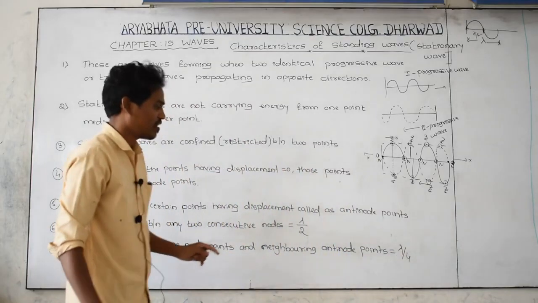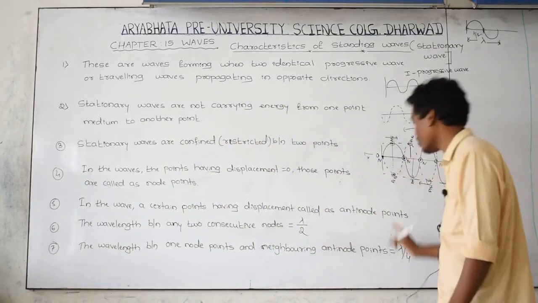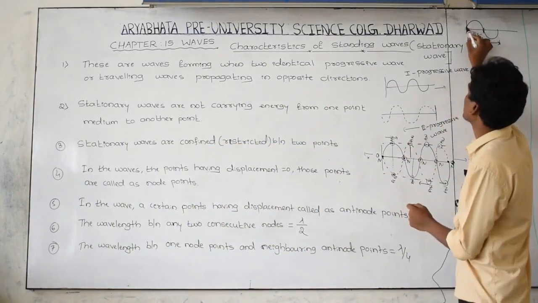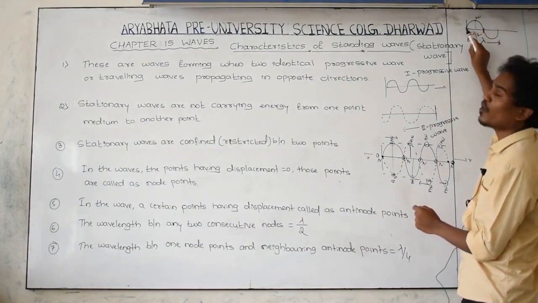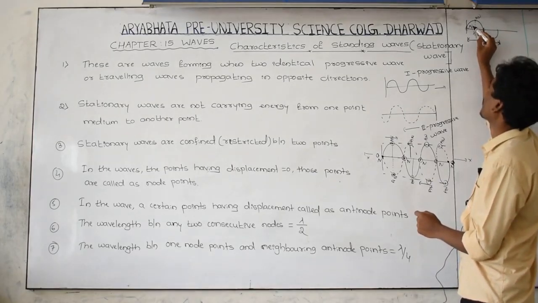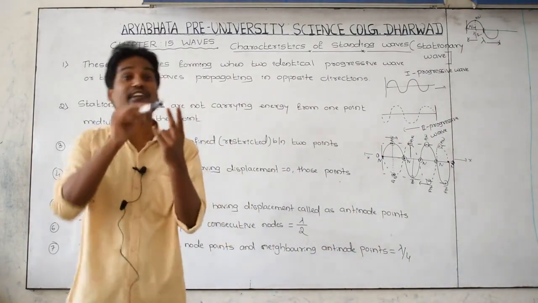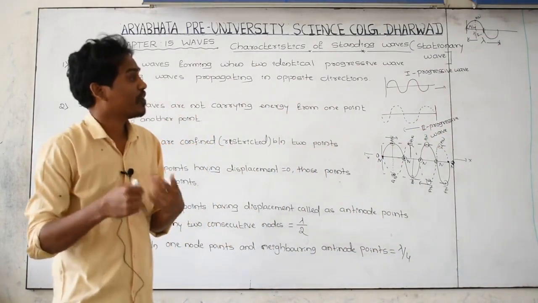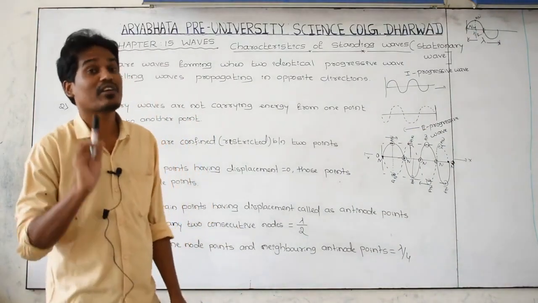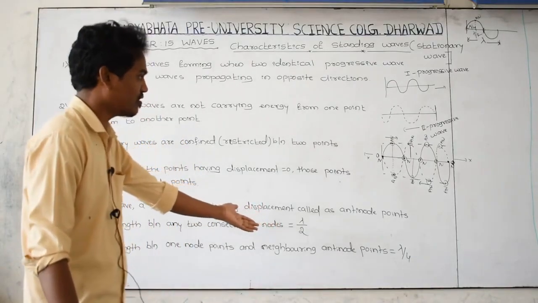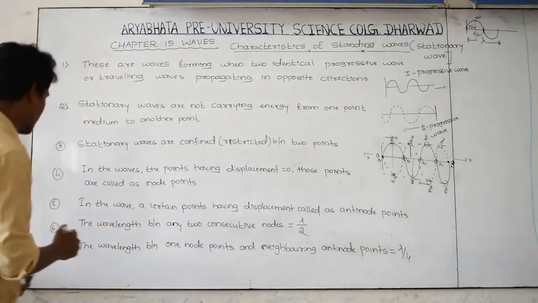What is the meaning of this one? The wavelength of the wave between a node point and its side antinode point is equal to lambda by 4. How come? Let us take this as a node point, and this is the antinode. The distance between a node point and an antinode point is lambda by 4. The distance between a node and its side node is lambda by 2. That is the 7th one.